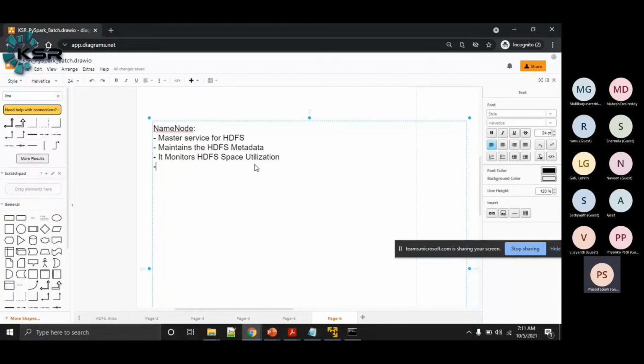Okay, so the name node will try to replicate the blocks which are under replicated. It keeps track of under replicated blocks and makes them replicated again.